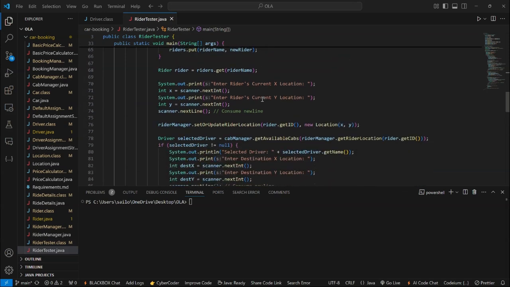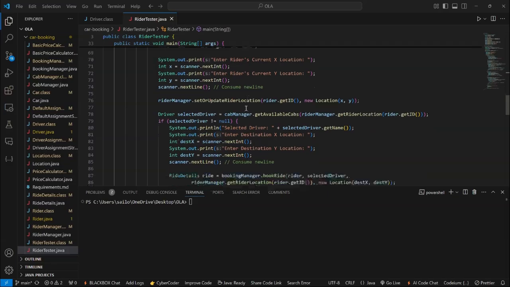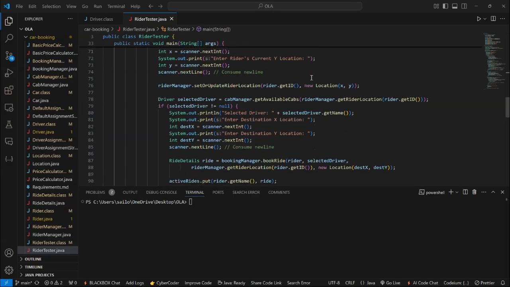After that, the riders need to give the appropriate coordinates on the XY axis, and we take those two as inputs and give them to the update rider location setter. Basically, at the start, the rider doesn't have a particular position on the XY axis. Now we start the process by selecting the driver who is nearest to the coordinates.